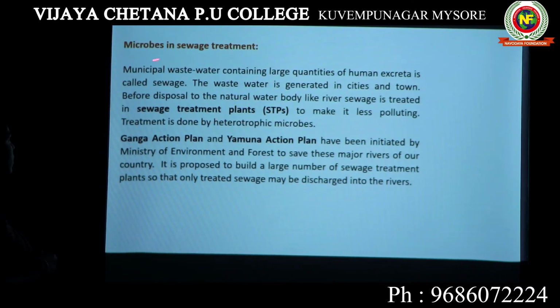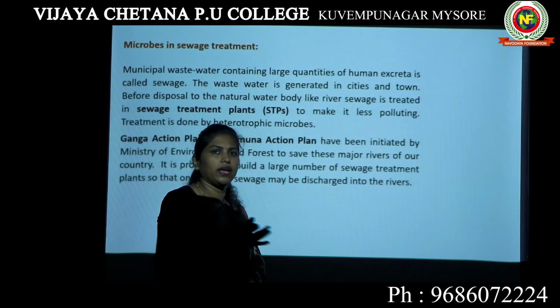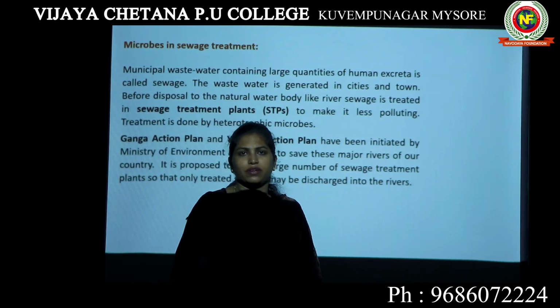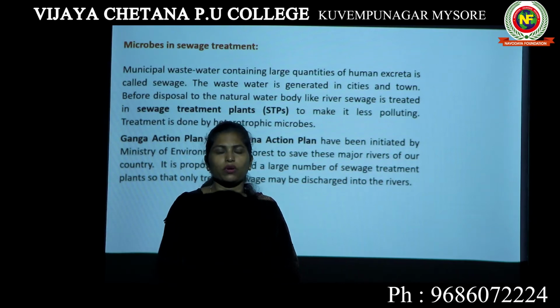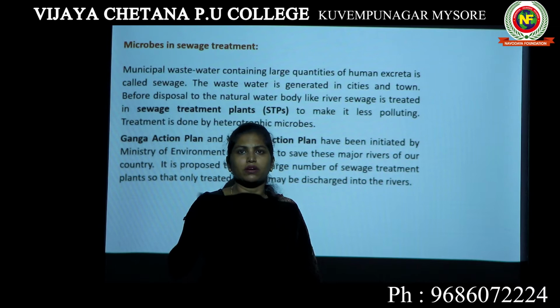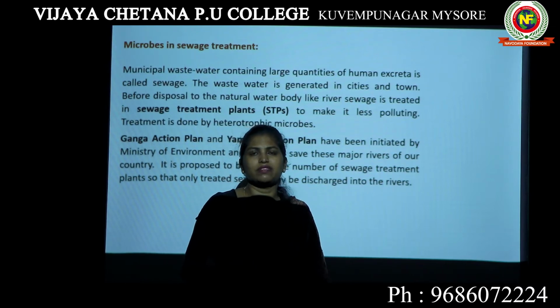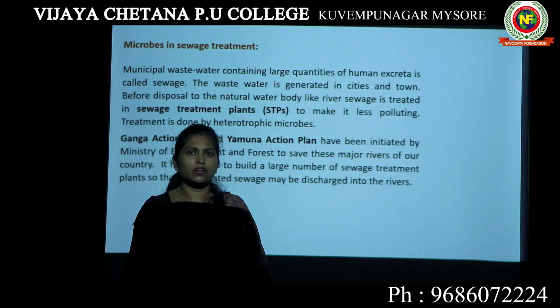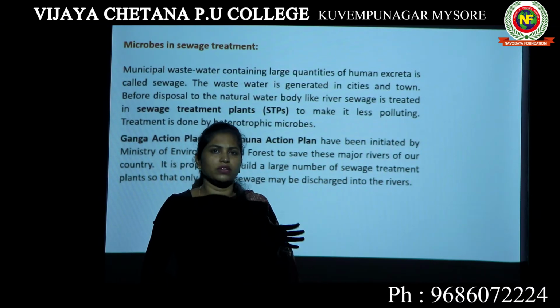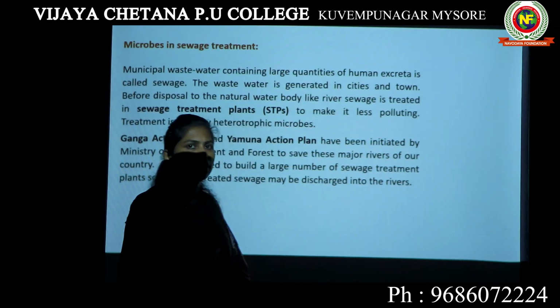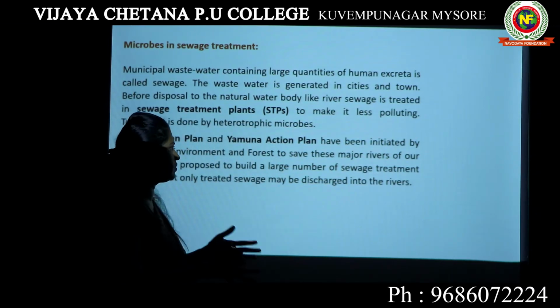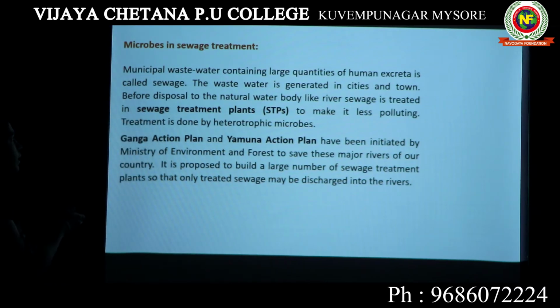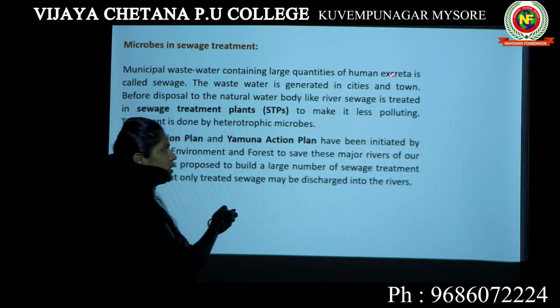So here we can see municipal wastewater containing large quantities of human excreta is called sewage. Sewage is nothing but the drainage water that comes out of your house. Not only from your house, from your whole locality, from any hospital, from industries, from small scale industries. It is normal municipal water or drainage water that we say. It comes out of your house and reaches a particular drainage system. It contains a large quantity of human excreta.